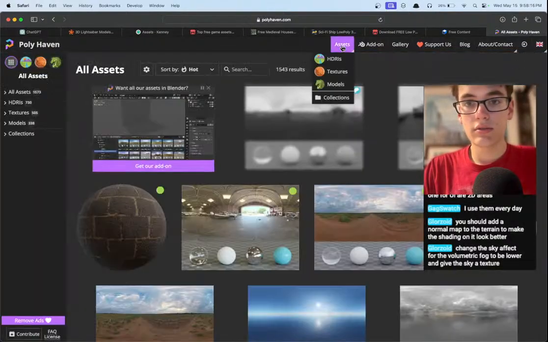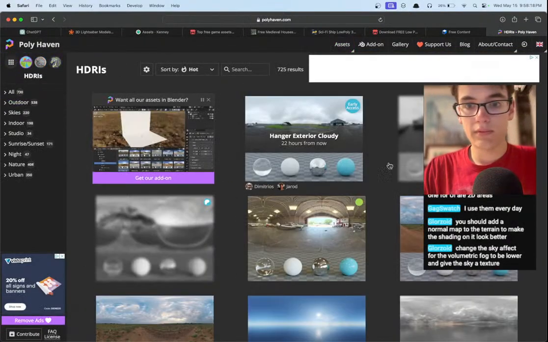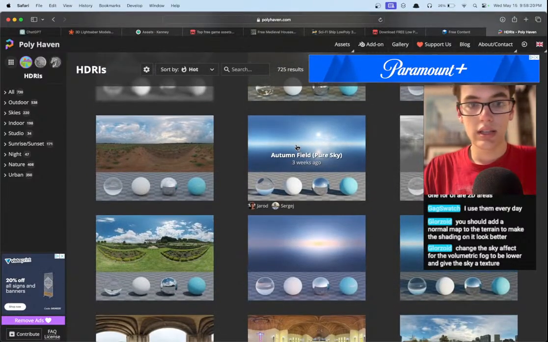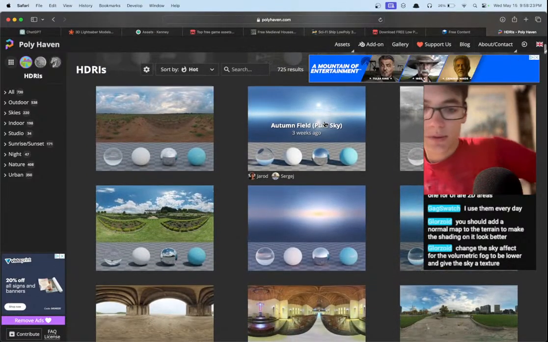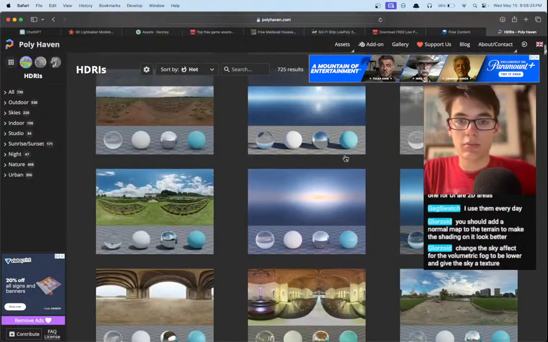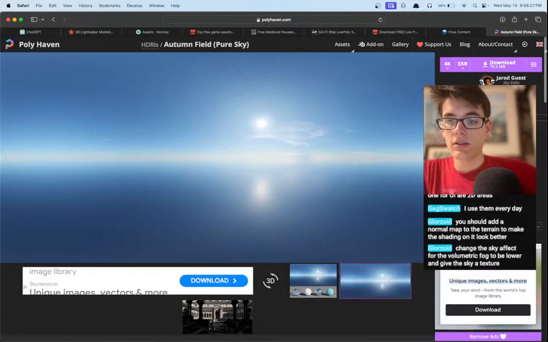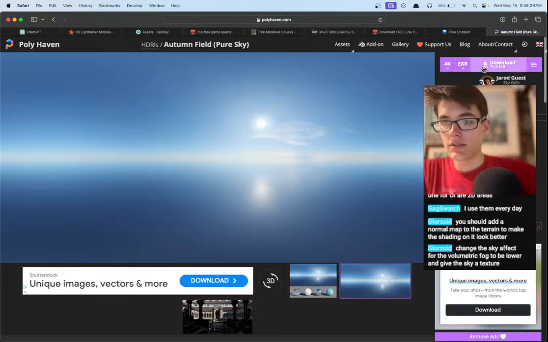Let me check. Here we go. Yeah, something like this, nice and simple. Of course, if we want our desert look, then we're gonna need to dye it red or something. But this is a pretty simple sky, so I think this will work nicely for us.